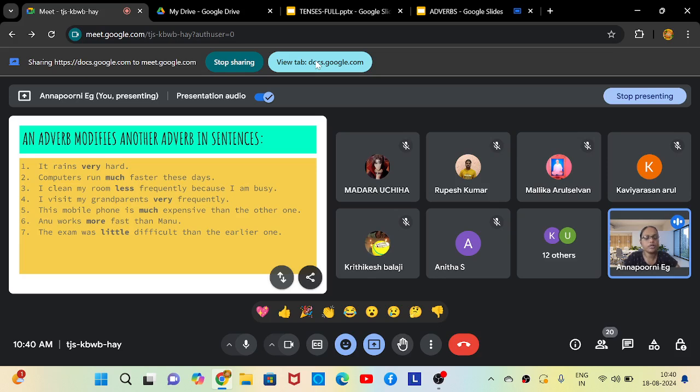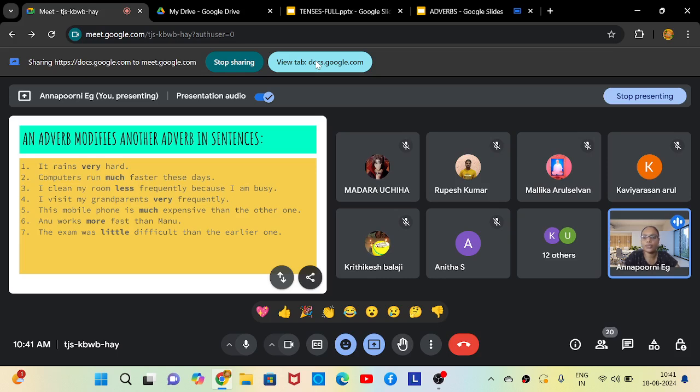Arun Kumar, tell the first adverb and second adverb. First adverb frequently and second adverb less. Okay, instead of telling 'apram', you can try using 'and'. So frequently is the first adverb, less is the second adverb.